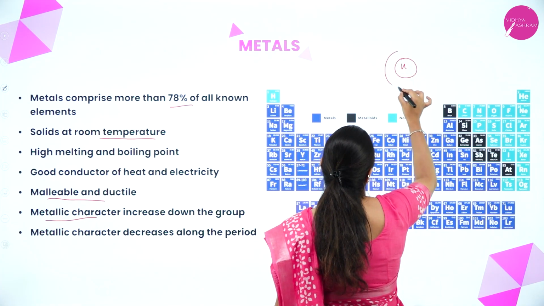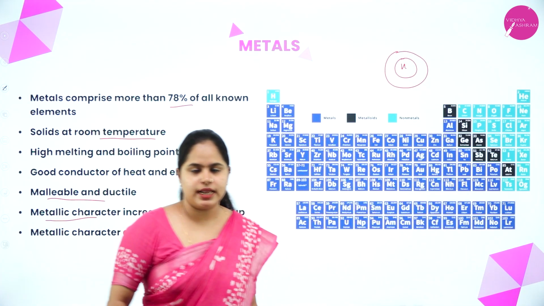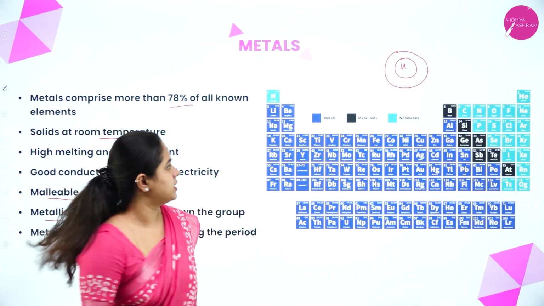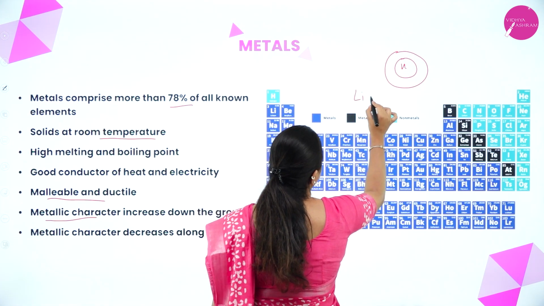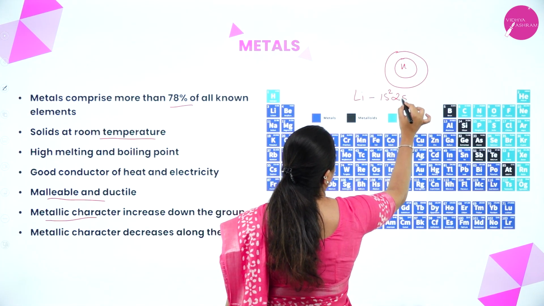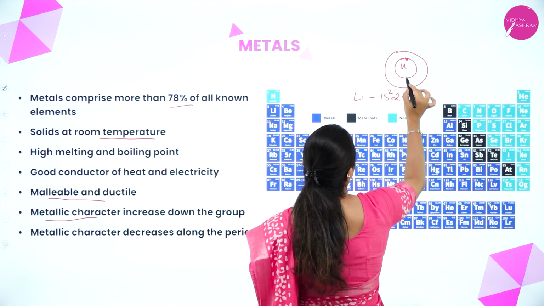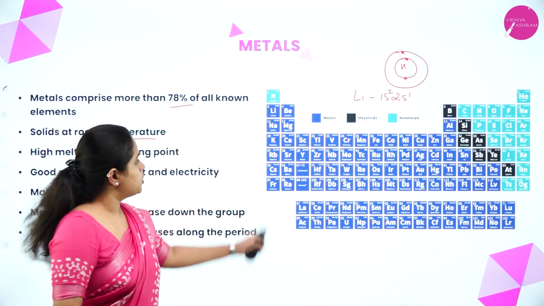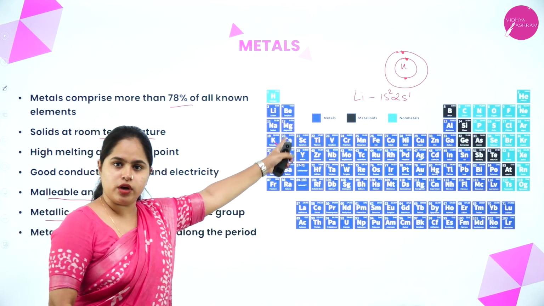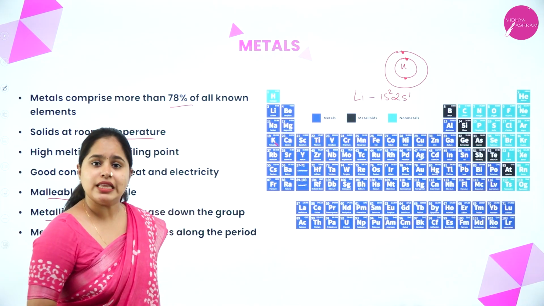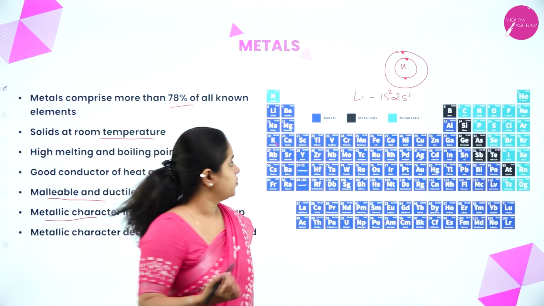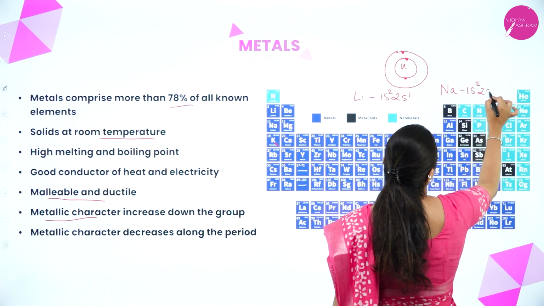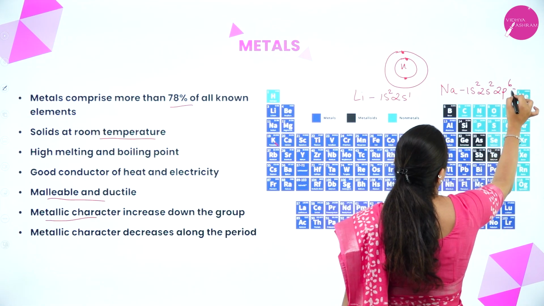There is a nucleus, and there are shells present, right? For lithium, what is the electronic configuration? It is 1s2 2s1, right? So in the first shell there are 2 electrons, and in the second shell there is 1 electron. So that is lithium. Now moving on to sodium, we are moving down the group. The electronic configuration for sodium is 1s2, 2s2, 2p6 and 3s1, right?